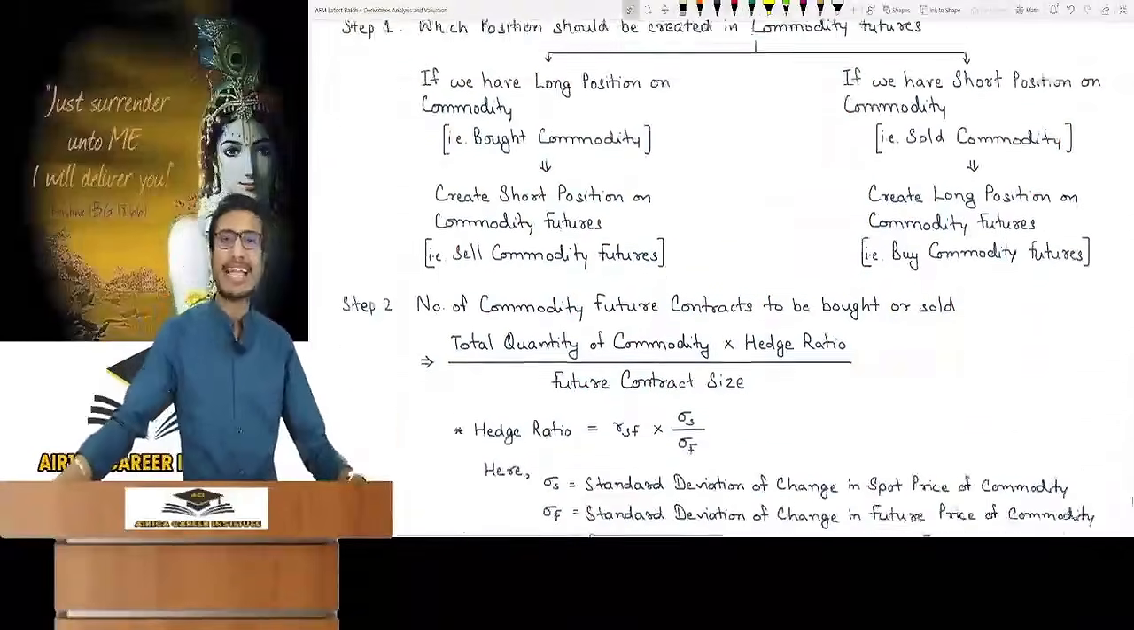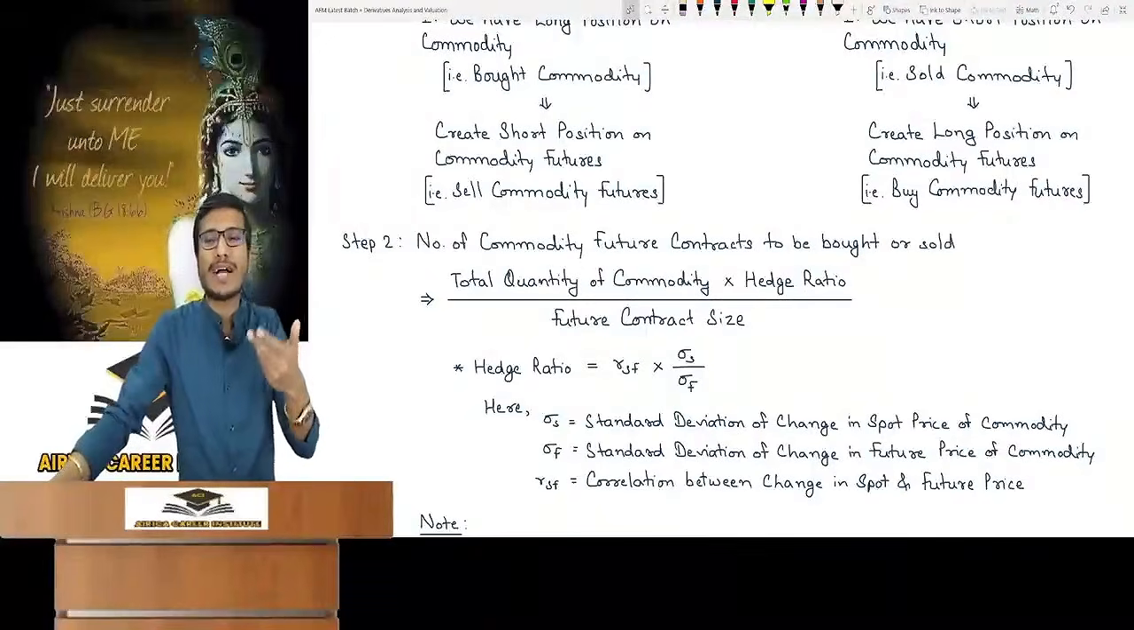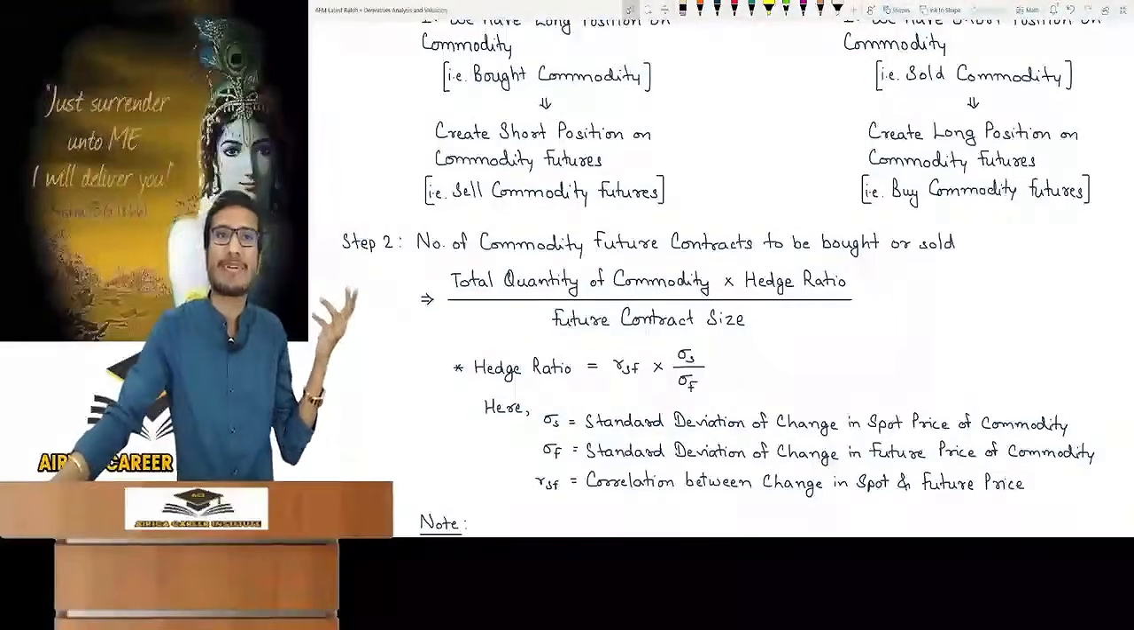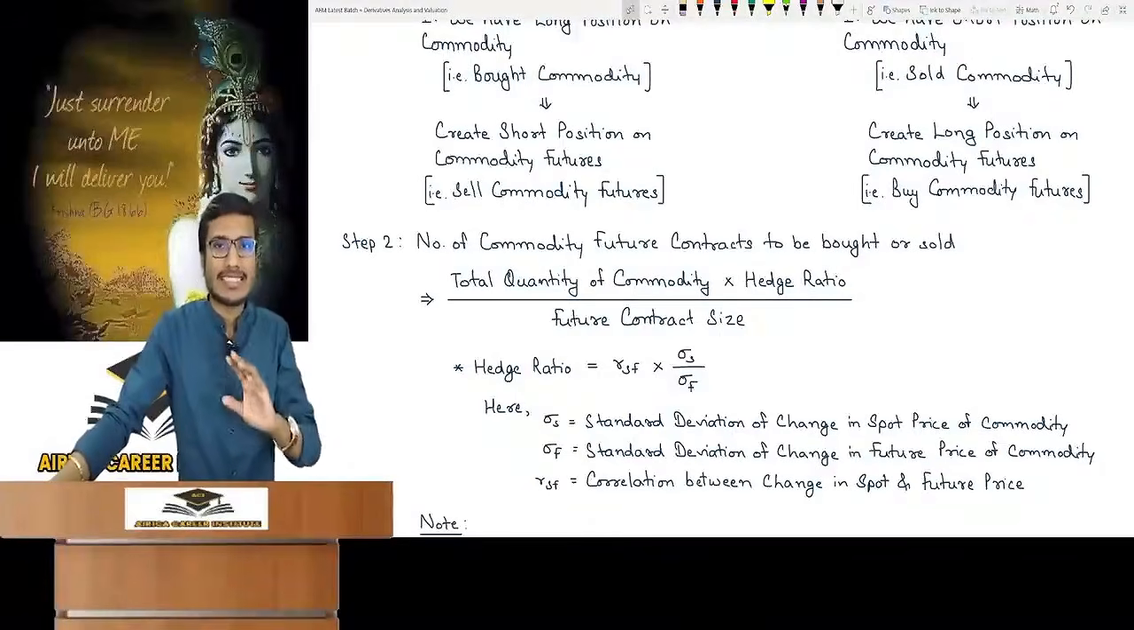Second step: number of commodity futures contracts to be bought or sold. How many contracts should be bought or sold? We got to know buy and sell. How many contracts do we have to do? It is the same as before. So here, to find the number, please pay attention.